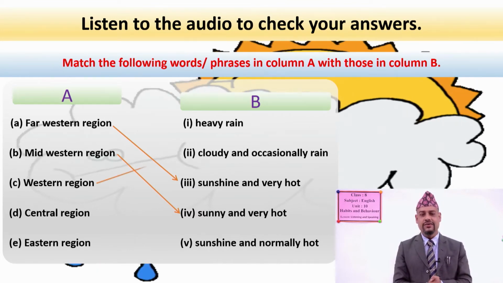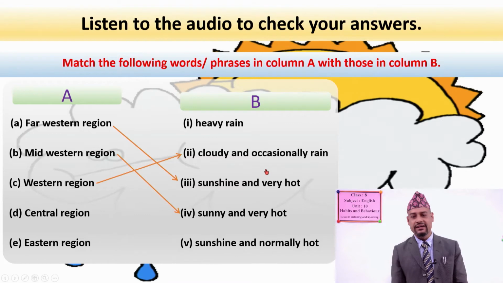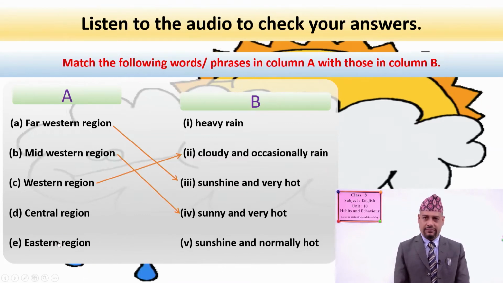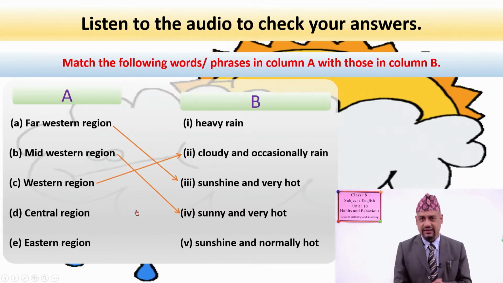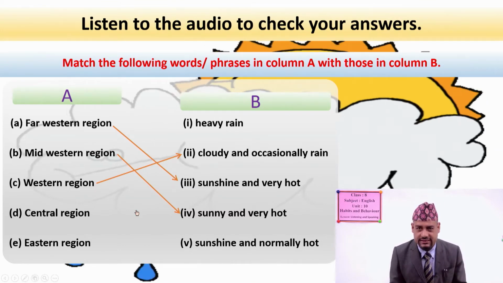Yes, you are again right. That is cloudy and occasionally rain. Now we have two more: Central region. So which one is the correct option here again? All of you, please tell me your answer.